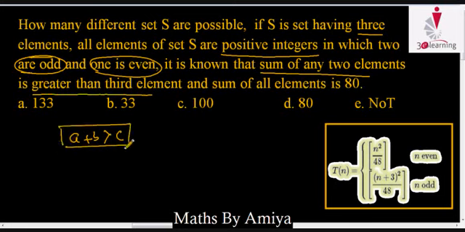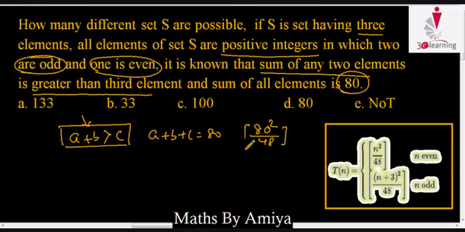The sum of any two sides is greater than the third side, and the sum of all elements is 80. So the sum of all elements is nothing but the perimeter: A plus B plus C is 80. How many sets? With this condition we are looking for how many triangles are possible. 80 is even, so n square by 48, that is 80 square by 48 with the nearest integer. The value of 80 square upon 48 is 133.33, and the nearest integer is 133. So for only the integral case, we have 133 sets, or say triangles.